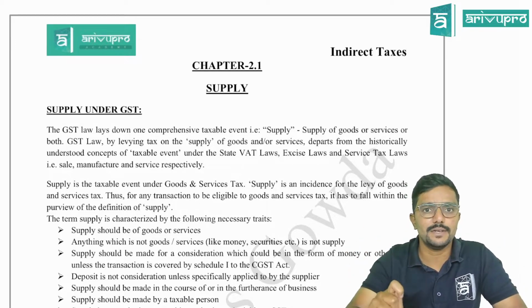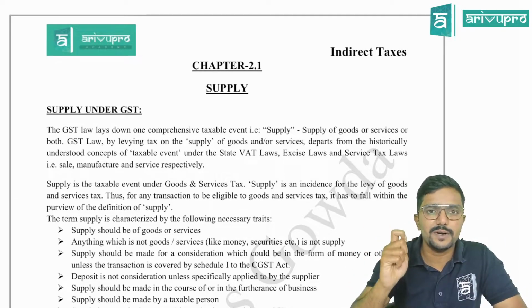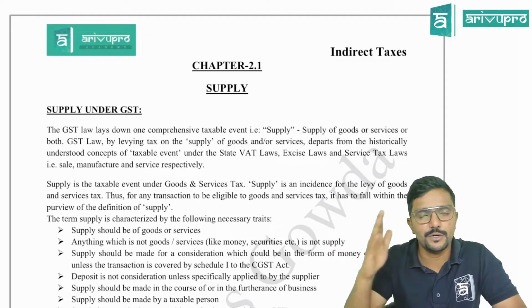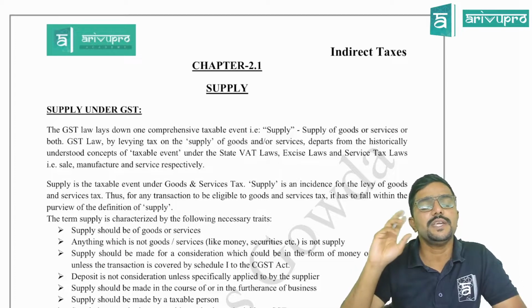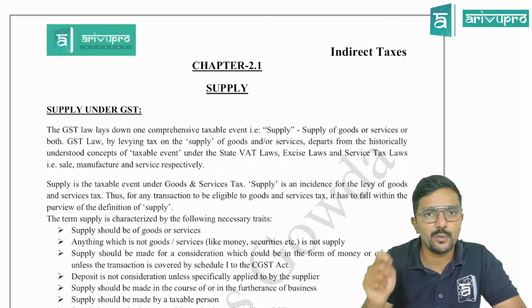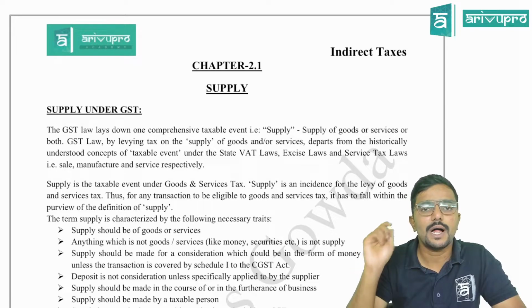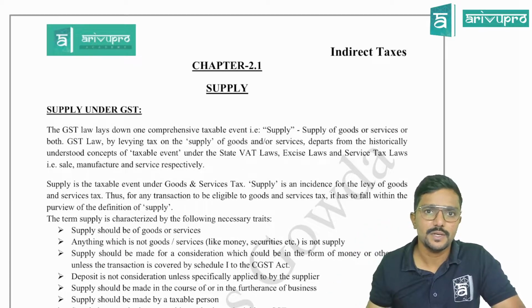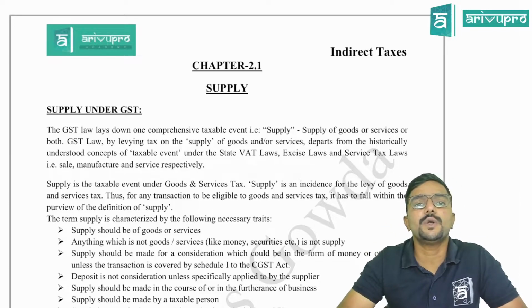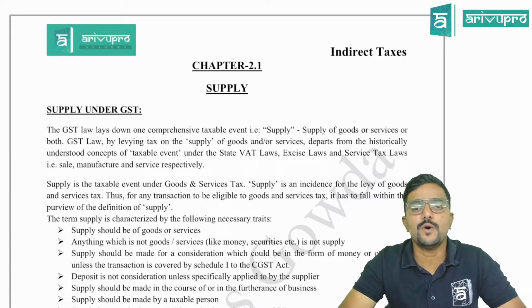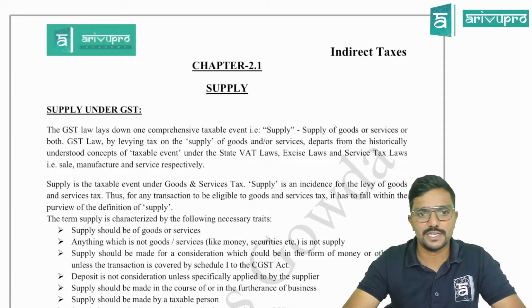So what I have done is, in the institute study material also there are part B, part C; they have made it as 3 parts. So even I have made it as 3 units, guys. That is chapter 2.1, chapter 2.2 and chapter 2.3. So today we would be starting with chapter 2.1, which talks about supply under GST.